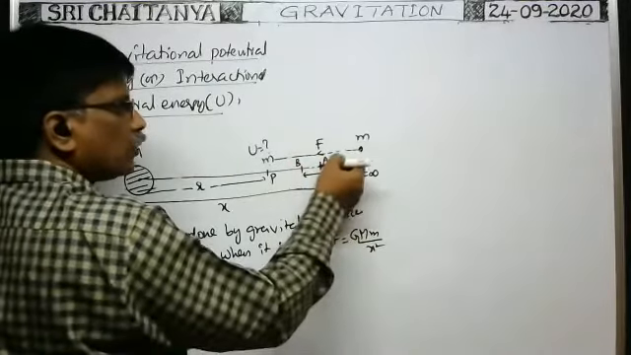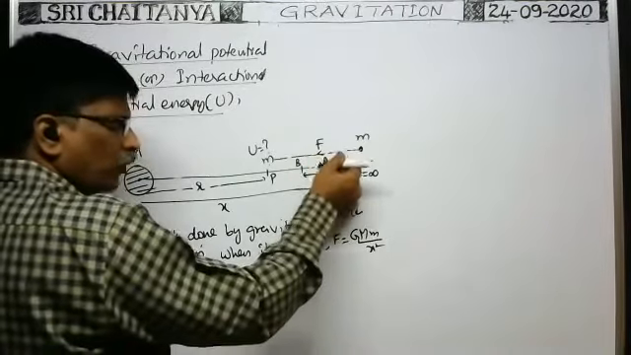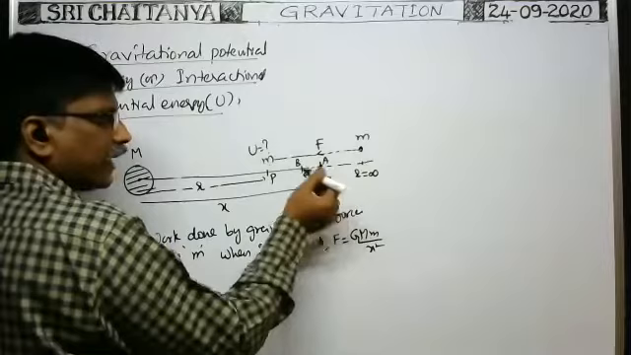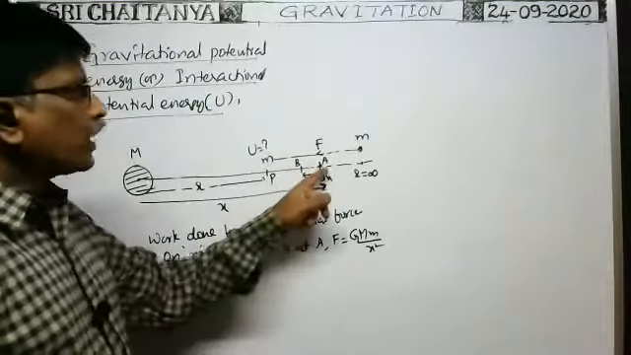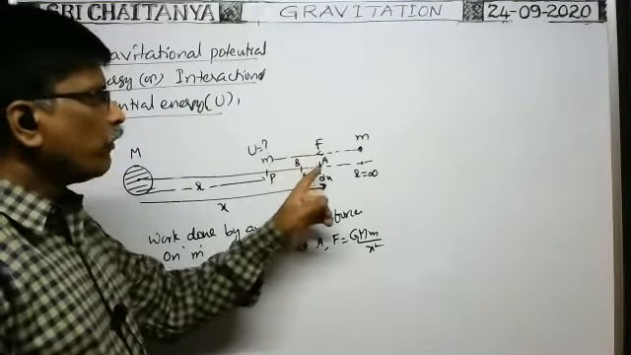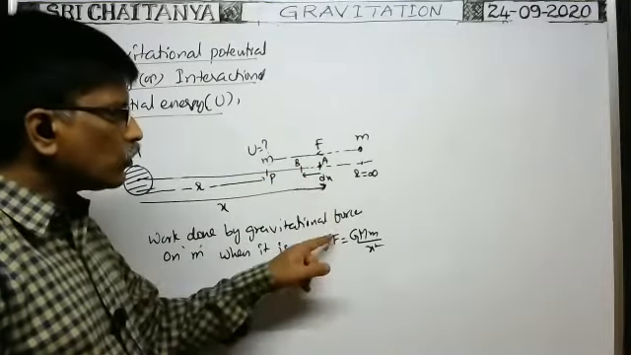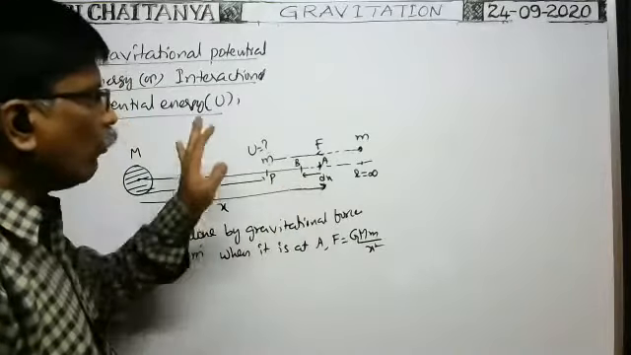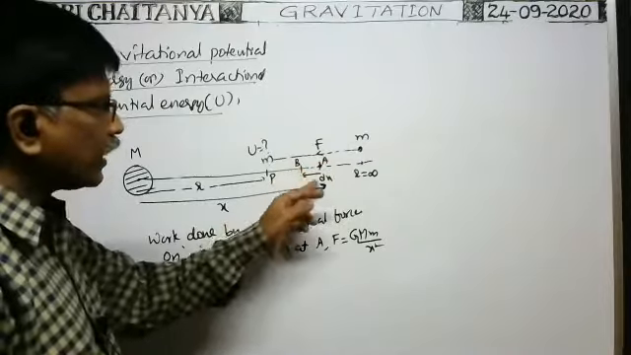When it moves because of this attraction force, the particle moves in this direction. Whenever the particle moves through a small distance from A to B through a distance dx, is there any change in the gravitational force acting on the particle? For an infinitesimally small distance, there is no considerable change in the gravitational force. So when the particle moves from A to B through dx, as there is no considerable change in the force, force into displacement dx gives the work done by gravity on the particle of mass m to move through a distance dx.